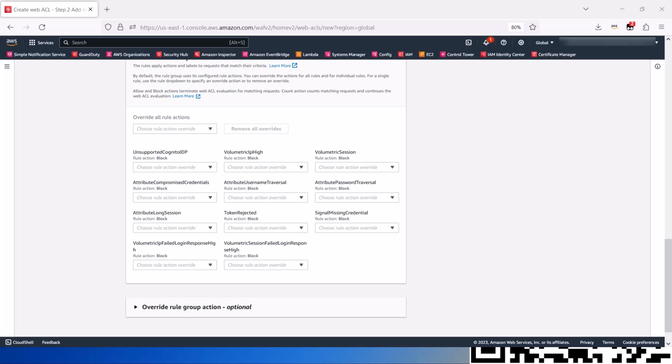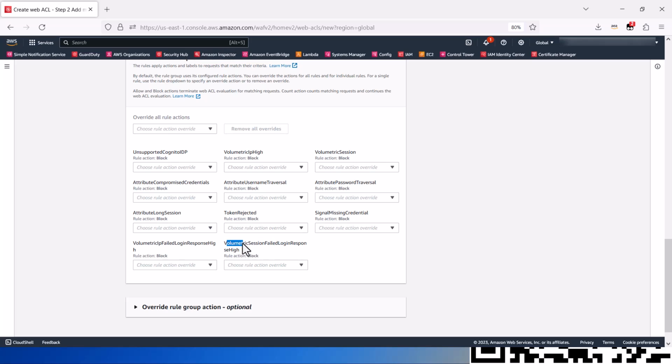This rule applies the rule action and labeling to new web requests from an IP address based on the success and failure responses from the protected resource to recent login attempts from the same IP address. You define how to count successes and failures when you configure the rule group.